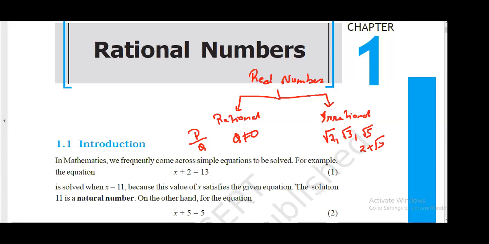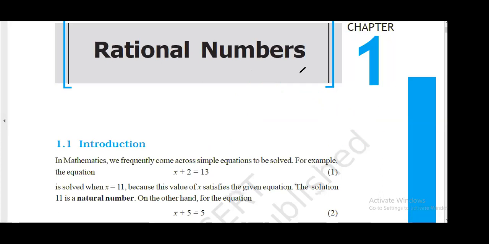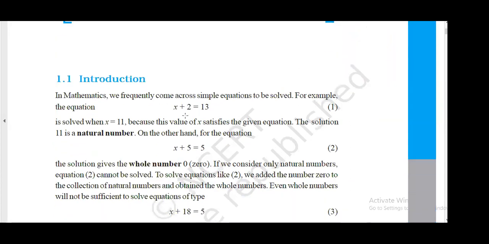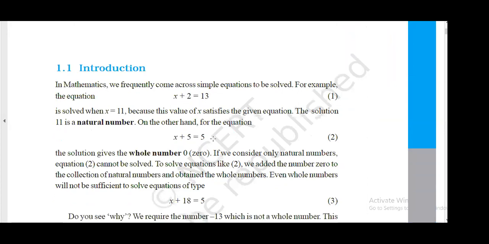So we know natural numbers and integers all come under rational numbers. Now suppose we have an example: x plus 2 gives 13, so x is 11. And x plus 5 is equal to 5, so x is 0. The solution x equal to 11 is a natural number, and here x equal to 0 is a whole number.